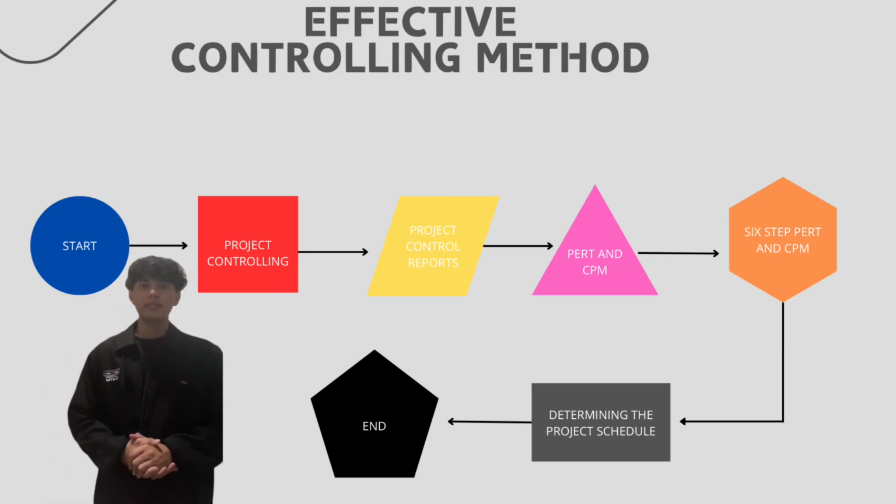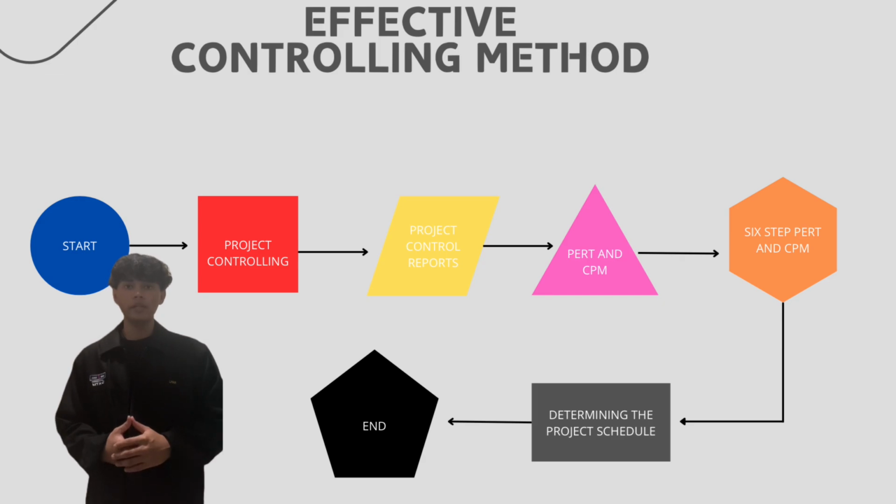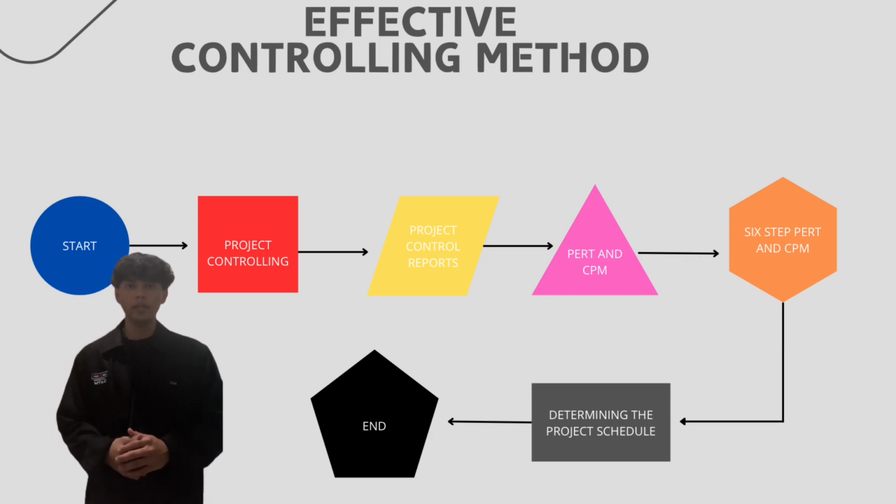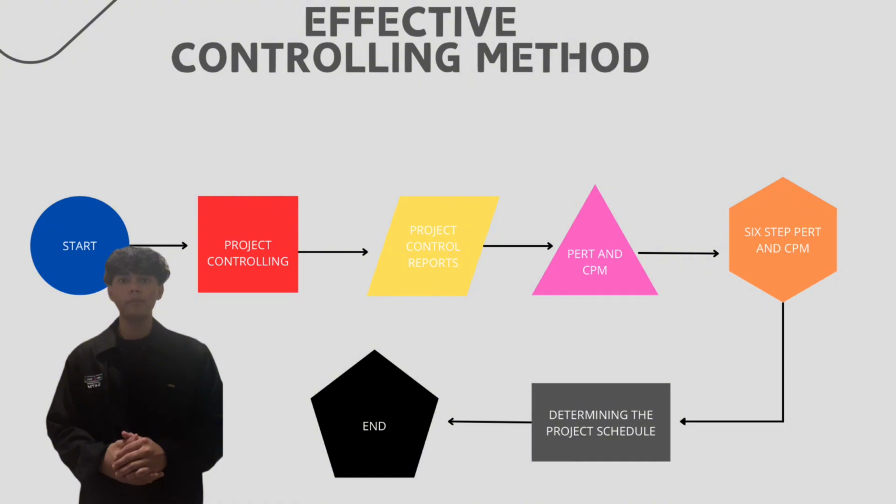Next, let's discuss two powerful scheduling techniques, PERT and CPM. PERT stands for Program Evaluation and Review Technique, developed in 1958 by Booz, Allen, and Hamilton for the US Navy's Polaris missile project. CPM, or Critical Path Method, was introduced in 1957 by DuPont for managing chemical plant construction.